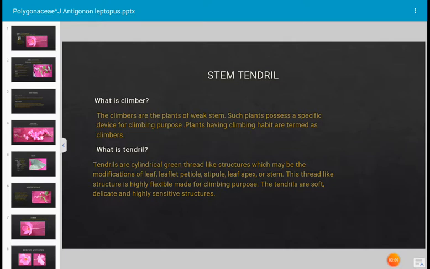Antigonon leptopus has stem tendrils. These thread-like structures are highly flexible and made for climbing purpose. The tendrils are soft, delicate and highly sensitive structures.